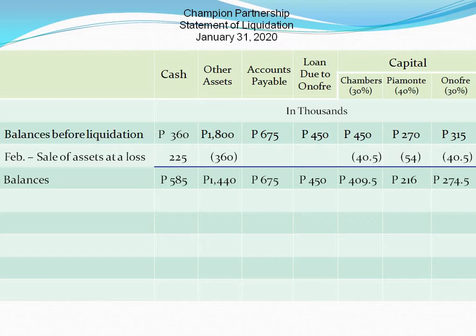Since there was no liquidation expense paid in February, our next step must be to pay the outside creditors. Can the partnership afford to pay this entire 675,000 worth of accounts payable? No, because it does not have enough cash. But since the outside creditors enjoy priority of payment over the partners, the business should use this entire 585,000 cash available for partial payment to the creditors.